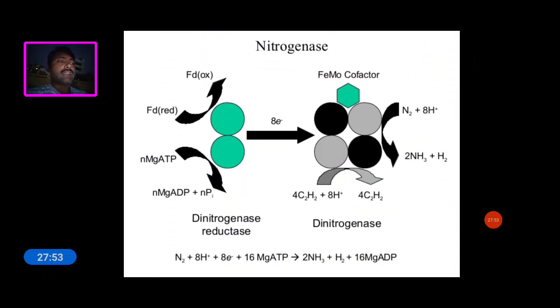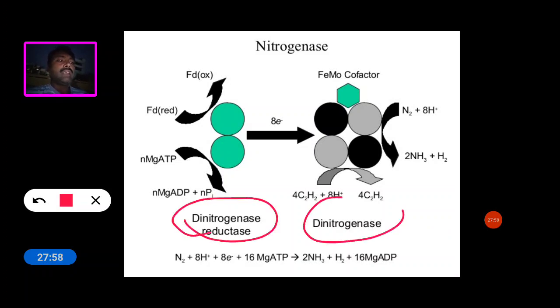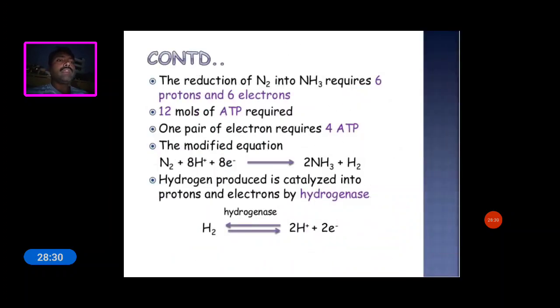So this is the structure of the nitrogenase enzyme: nitrogenase reductase and dinitrogenase. This is the complete reaction of nitrogen fixation. In this process, one single molecule of nitrogen uses 8 protons, 8 electrons, and 16 magnesium-ATP molecules, and then forms ammonia.